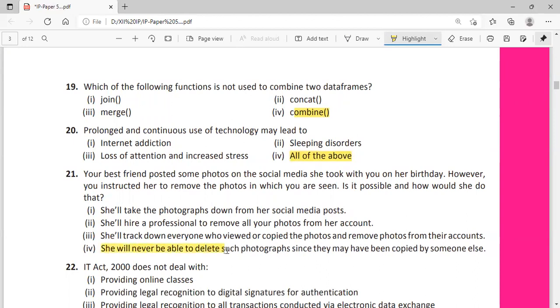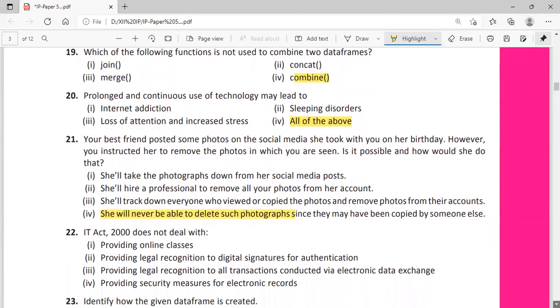So this will be the answer, because she will not be able to. Once posted, that's posted, and these digital footprints are permanently stored.